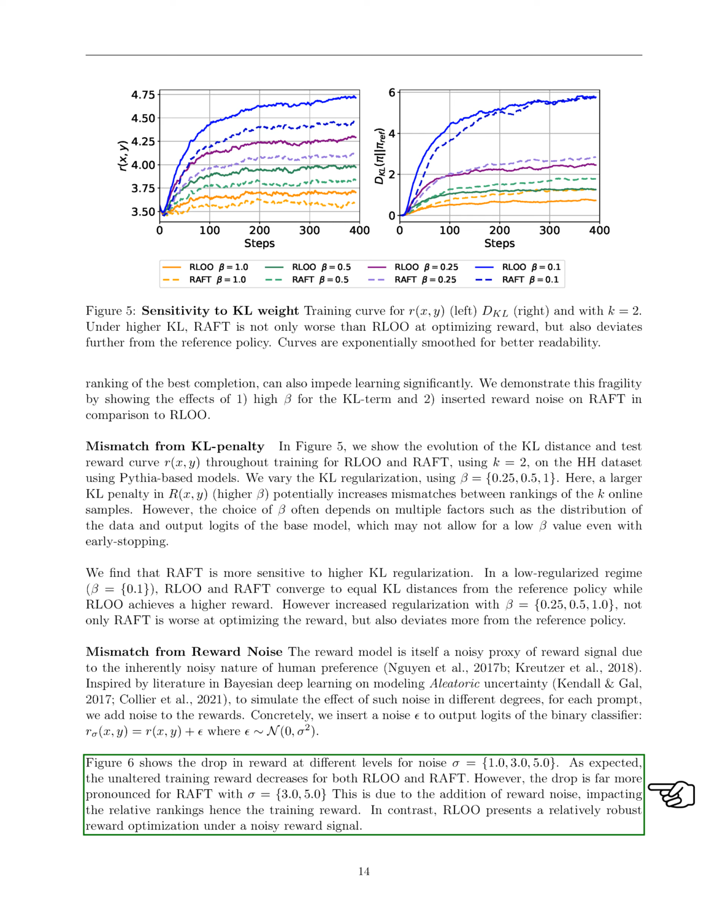In contrast, RLOO demonstrated a more robust optimization of reward under noisy conditions. In summary, our analysis highlights the fragility of RAFT when faced with high KL regularization and reward noise, and showcases the relative robustness of RLOO under these conditions.